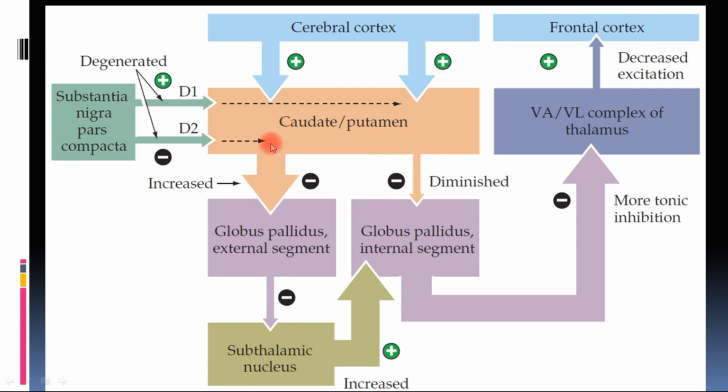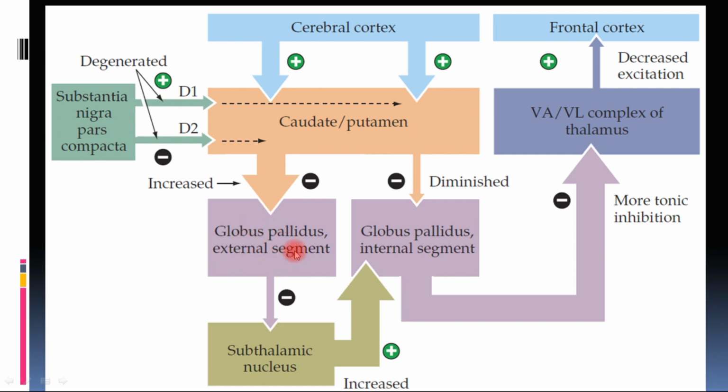Since D2 is not inhibiting the neurons arising from here, these neurons will fire more, and since these neurons are firing more, they are inhibiting the globus pallidus externa more.